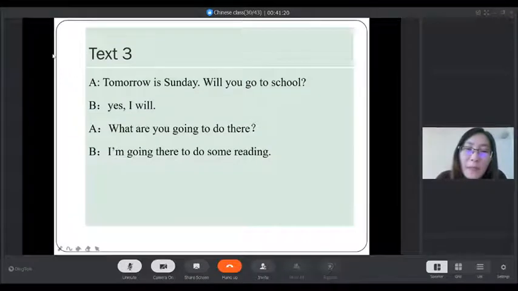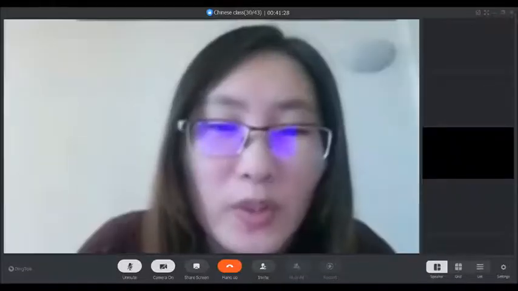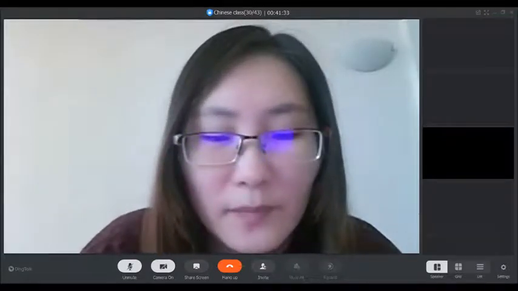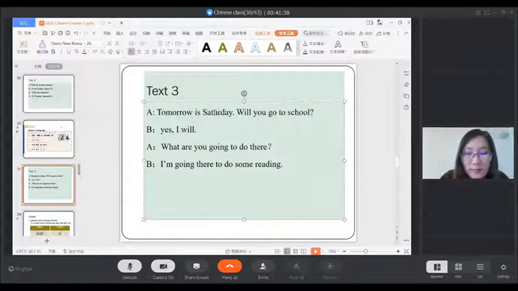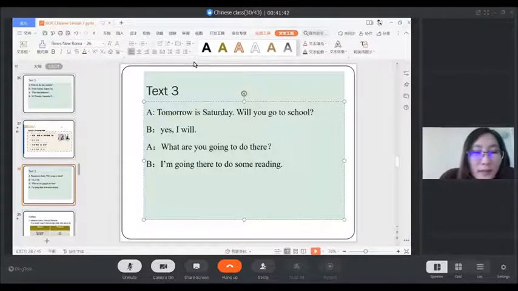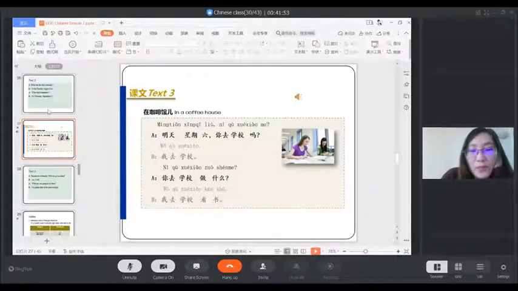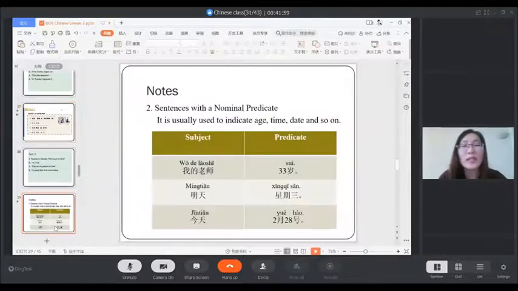Okay, so the meaning of this text is: tomorrow is Saturday. Will you go to school? Yes, I will. So this is 星期六, Saturday. Tomorrow is Saturday. Will you go to school? Yes, I will. What will you do at school? Then say I will do some reading.